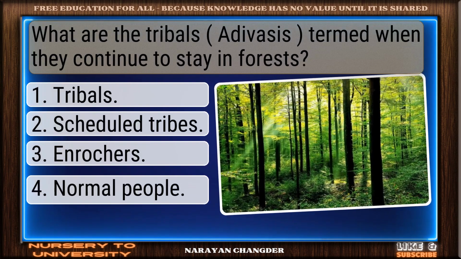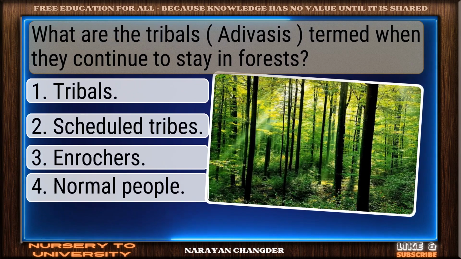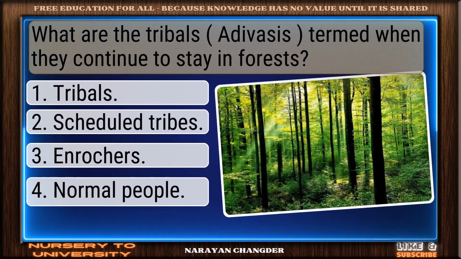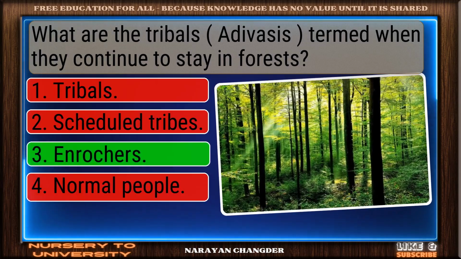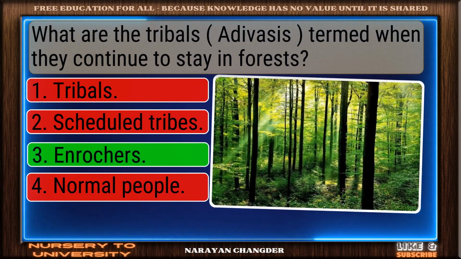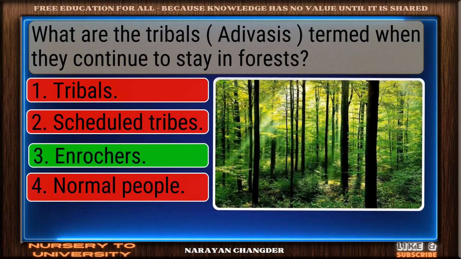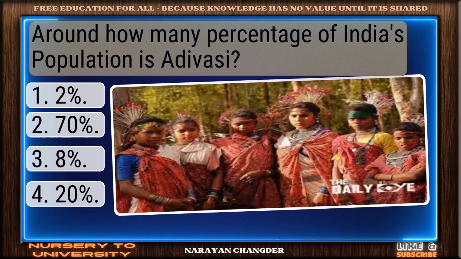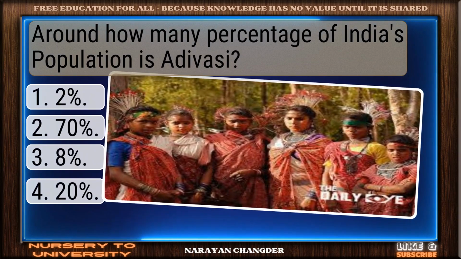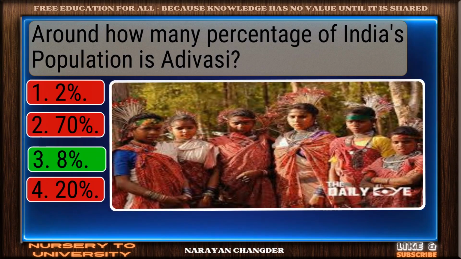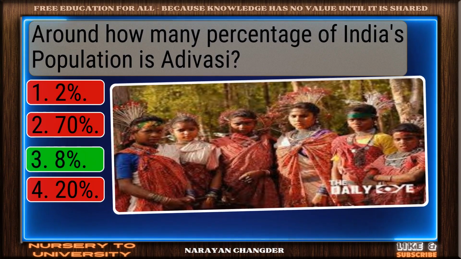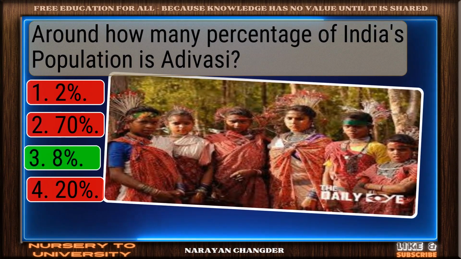Question number 4. What are the tribals termed when they continue to stay in forests? You're right. En-roches is the correct answer. Question number 5. Around how many percentage of India's population is Adivasi? Smart move. 8% is an accurate answer.